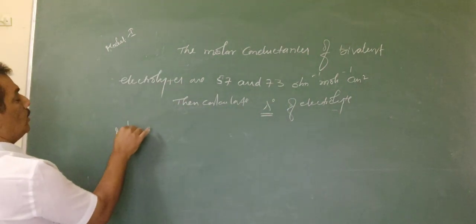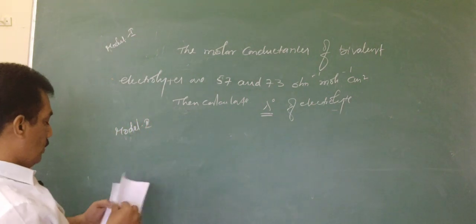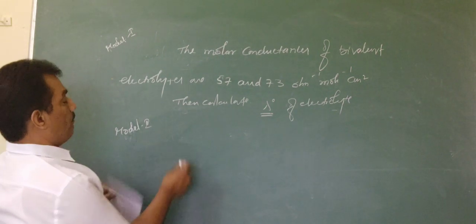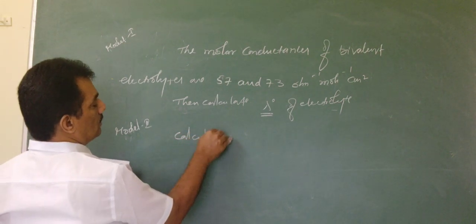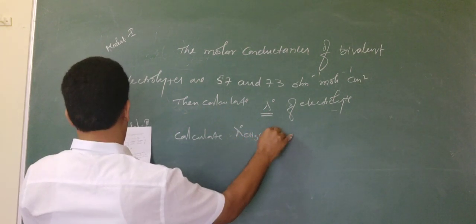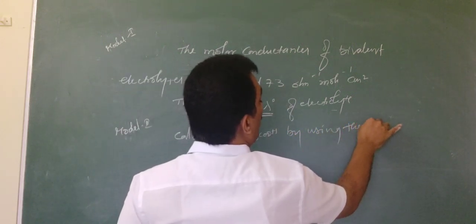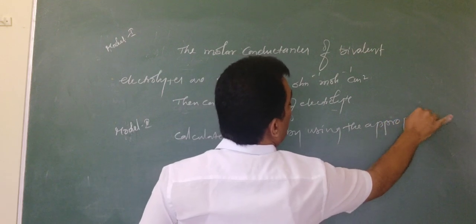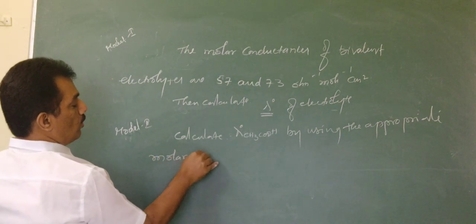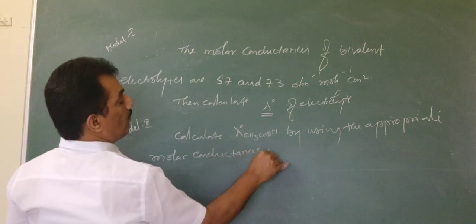Now let me go for model 2. In this model, calculate lambda naught CH3COOH by using the appropriate molar conductances provided.